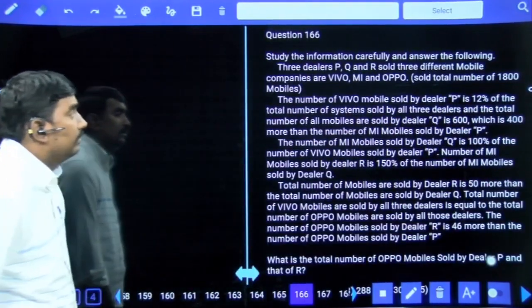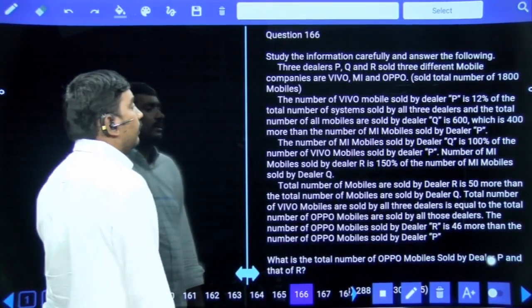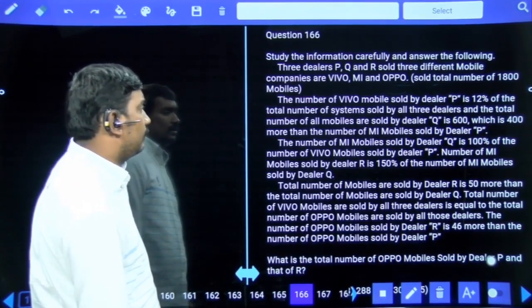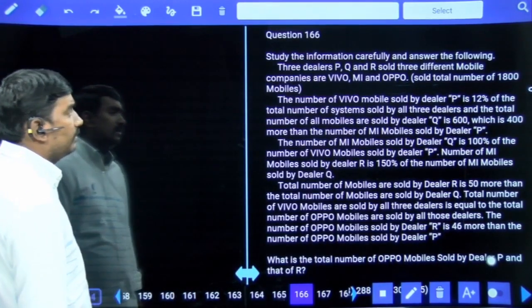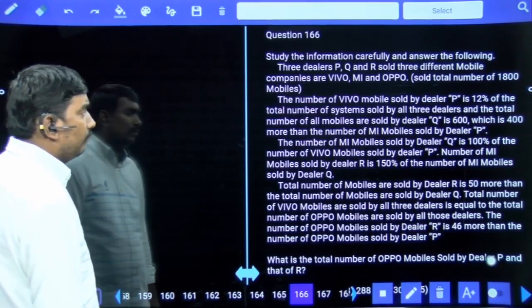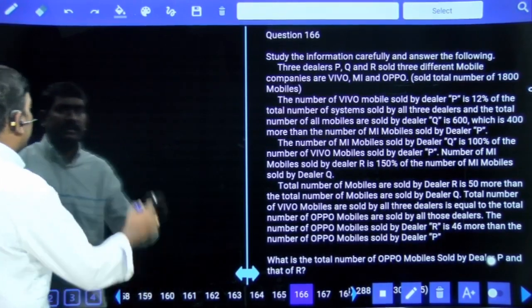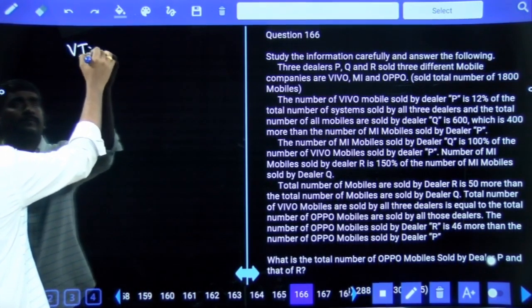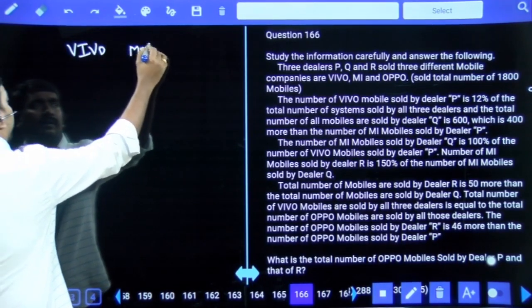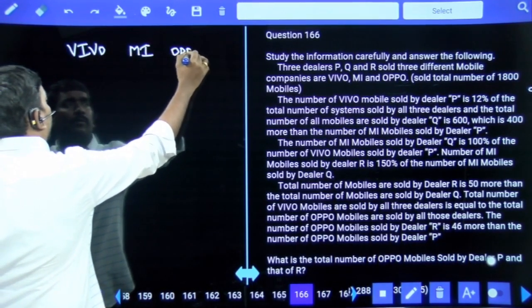Next. Caselet. 3 dealers P, Q and R sold 3 different mobile companies, Vivo, MI and Oppo.